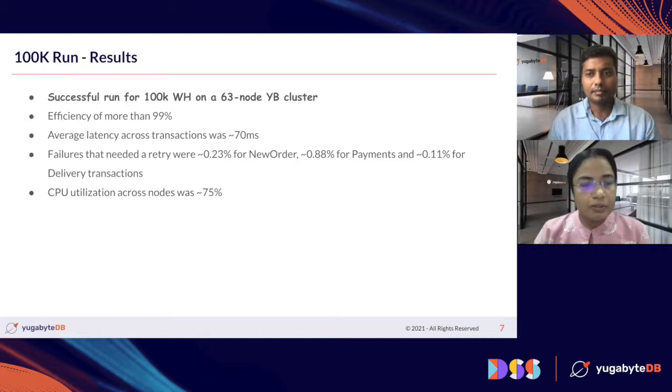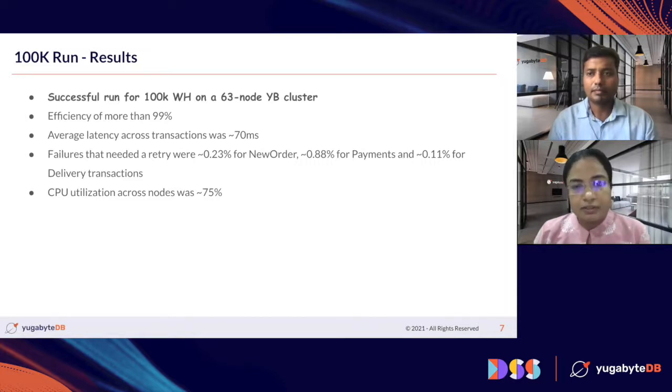We also record the number of failures that we have. The new order transaction had approximately 0.23% failure rate. The payments transaction had approximately 0.88%, and the delivery transaction had about 0.11% failure rate.